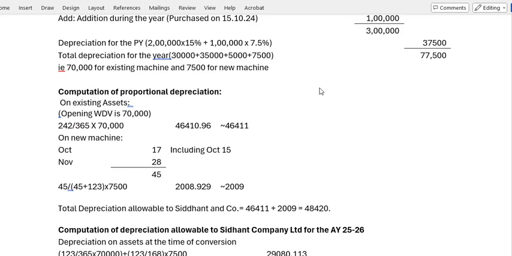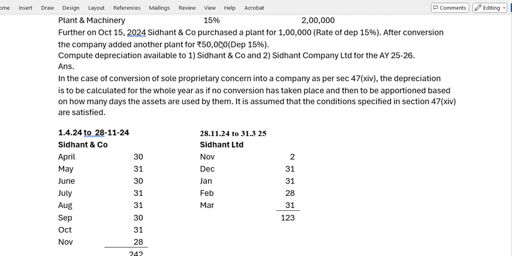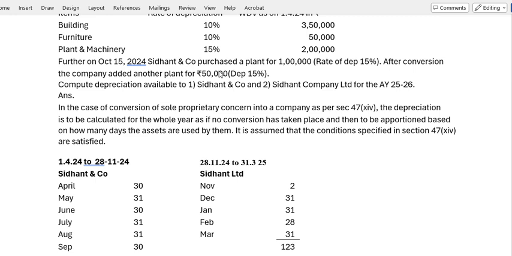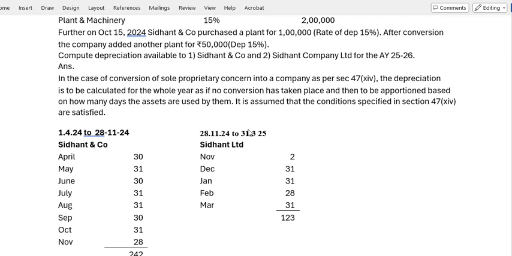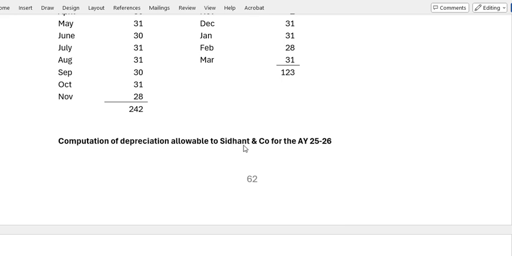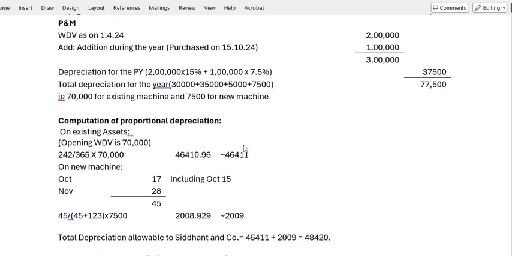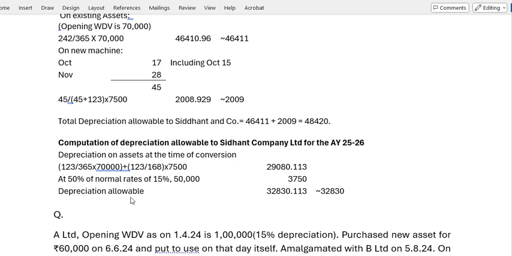It has also purchased a new asset for 50,000 rupees after conversion, that means after 29 November, which is less than 180 days. In that case, for the 50,000 rupees you will get only 50% of the 15%, only half of the 15% depreciation.